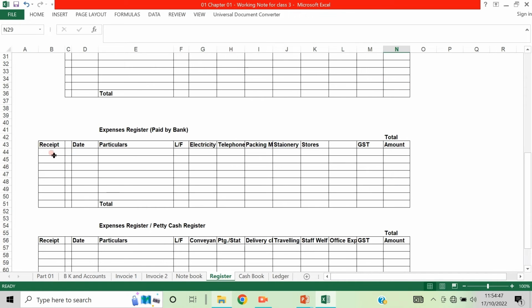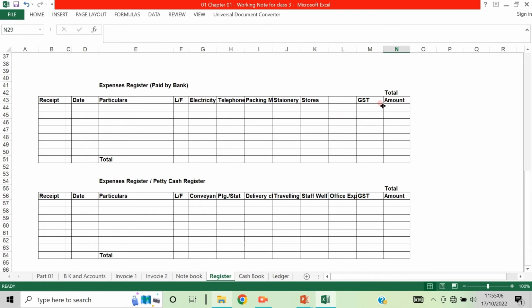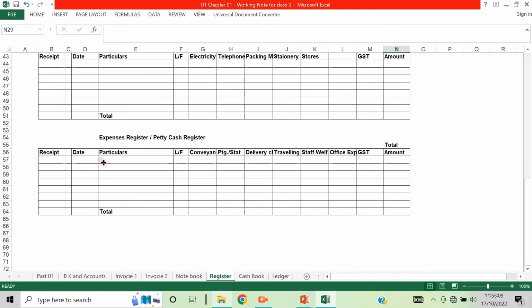In the same way, the expense register. This is a petty cash register, we can take it like this, or if it is a credit, paid by bank, then it will be like this. Here are the date, particulars, electricity, telephone, packing, stationery stores, or any other items, plus GST, and this is taken. This is the expense register, and it can be taken as a petty cash register.